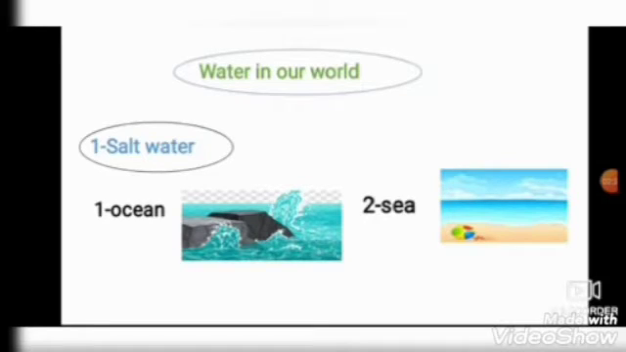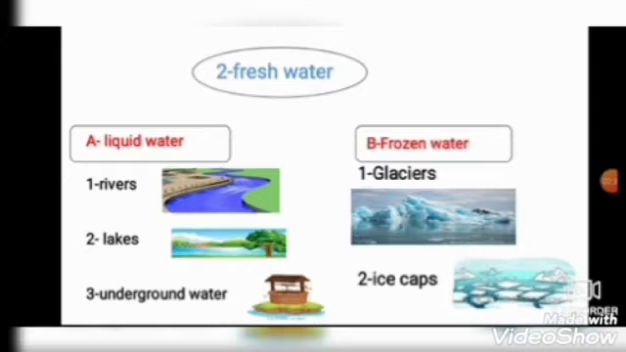Okay, Junior 3? After that, the fresh water, like the water we drink. We have 2 types of fresh water, liquid and frozen. Liquid, like the water in the tap, it's a liquid, so we can drink. Like the liquid water we can find in the rivers, lakes.